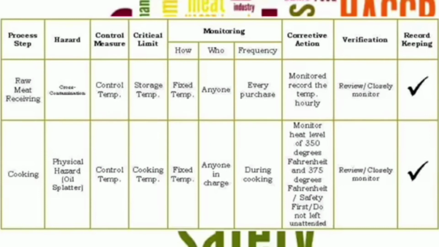In the cooking process, we have identified oil splatter as the physical hazard, and controlling temperature is the control measure, cooking temperature is the critical limit, and the monitoring covers how, which is the fixed temperature, who, anyone in charge, and frequency, during cooking. Our corrective action will be to monitor the heat level at 350 degrees Fahrenheit to 375 degrees Fahrenheit, and not leave it unattended. Verification will be review and close monitoring. And that concludes principles 6 and 7, which are record keeping and verification.